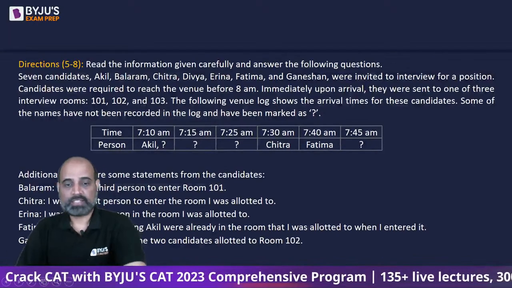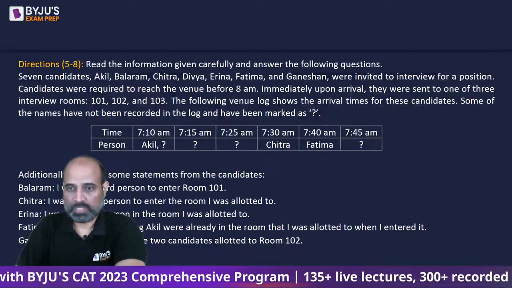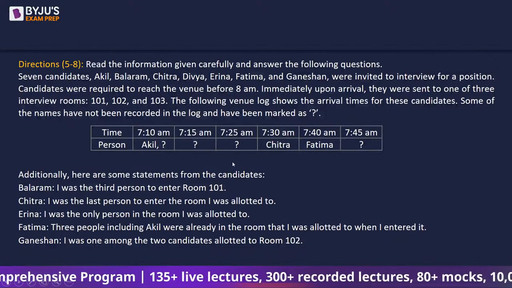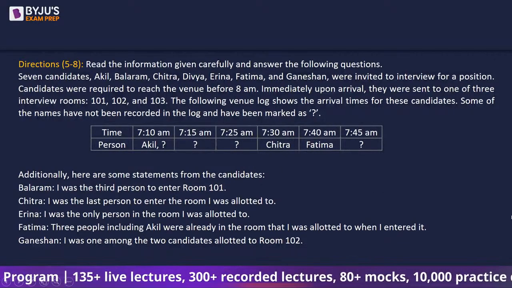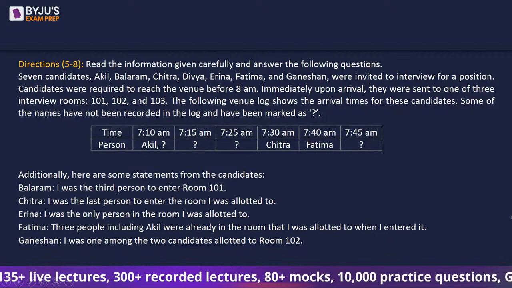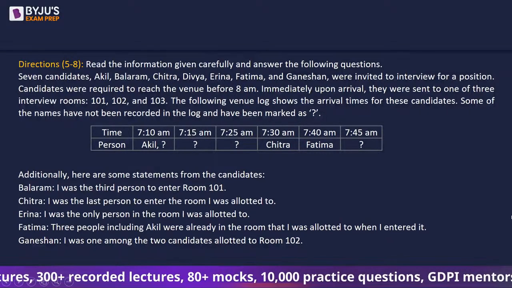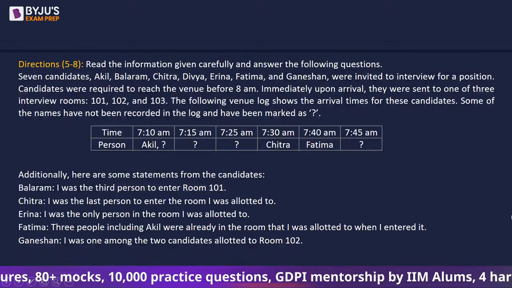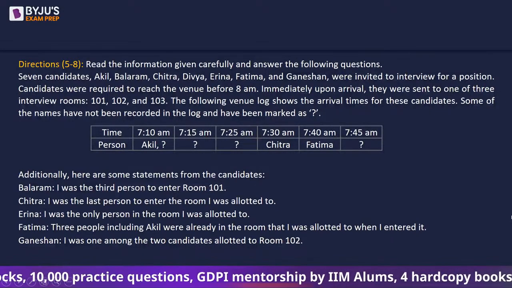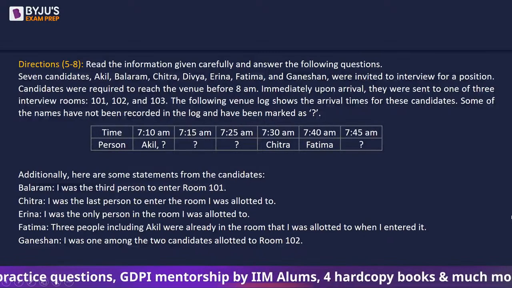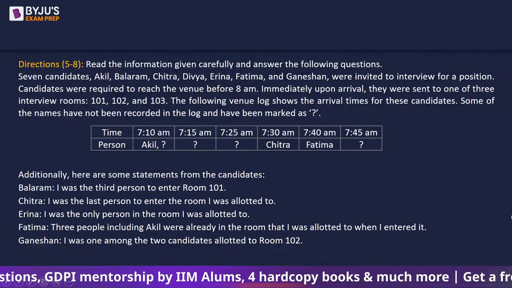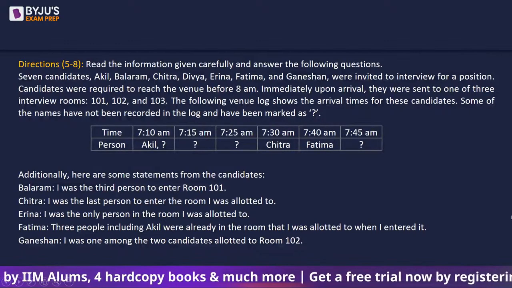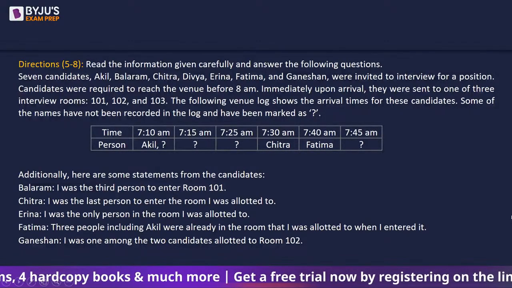Okay, another set. So I'll have to hide myself. 7 candidates A, B, C, D, E, F and G were invited to interview for a position. Candidates were required to reach the venue before 8 a.m. Immediately upon arrival, they were sent to one of the 3 interview rooms, 101, 102 and 103. The following venue log shows the arrival times for these candidates. Some of the names have not been recorded in the log and have been marked as question mark.